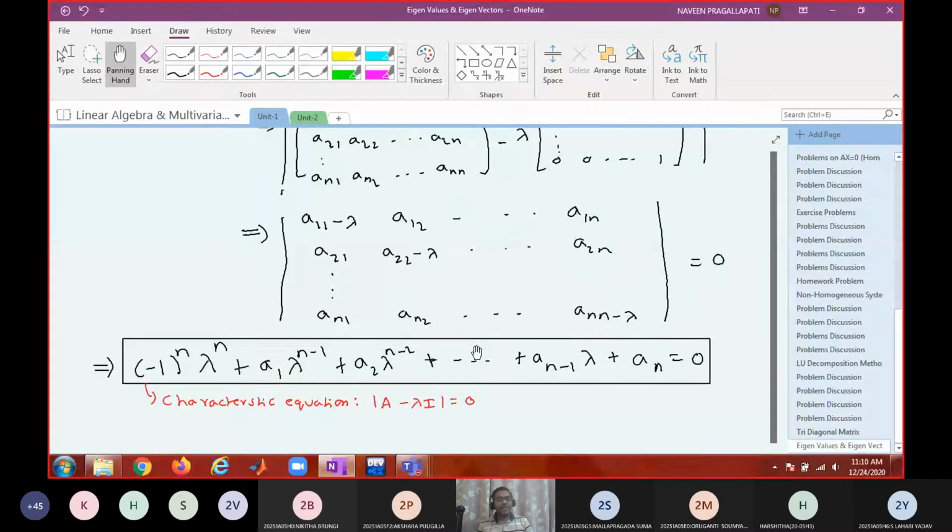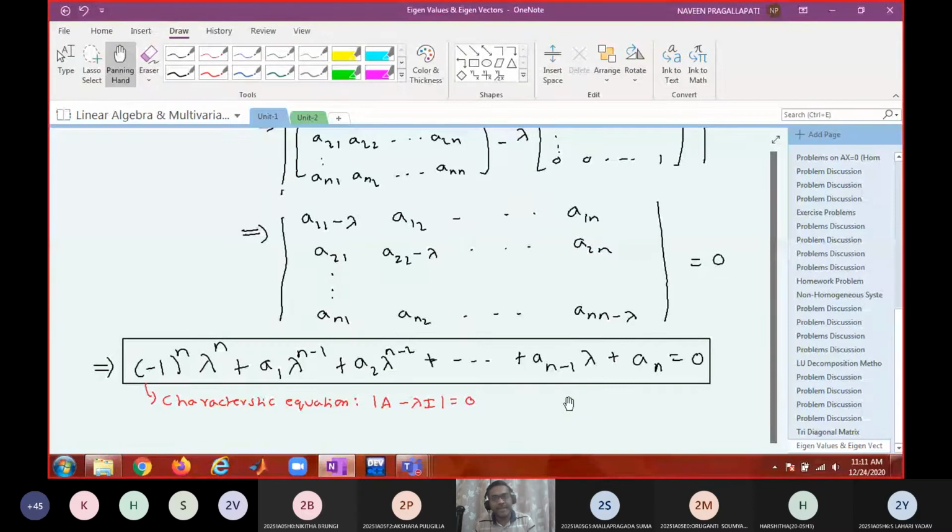Those roots are called characteristic roots. Another name for the characteristic root is eigenvalue. So the roots of the characteristic equation are nothing but the eigenvalues. Only for those values of lambda does the system have a non-trivial solution. For each eigenvalue of lambda, you solve the system. All those solutions are called eigenvectors corresponding to that eigenvalue.